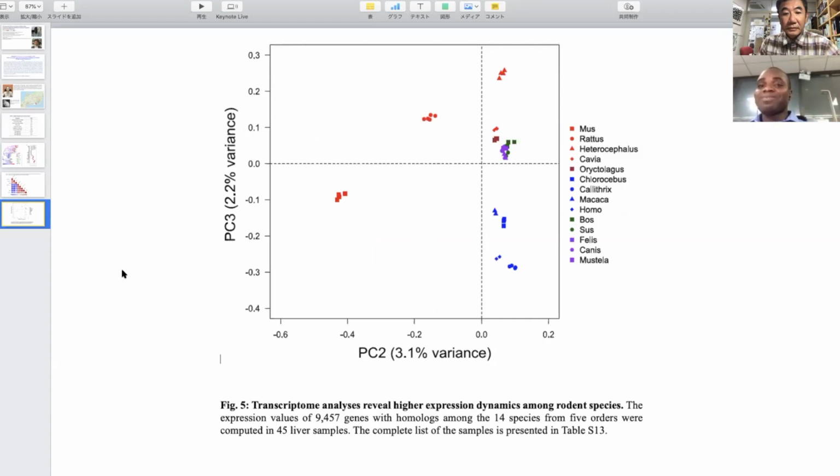This pattern closely matches the evolutionary rate pattern that we previously showed. We also hypothesize that the increase in the number of species that we found in the Muridae family might be related to the increase in evolutionary rates. These are some of the consequences of the difference in evolutionary rate dynamics that we report.